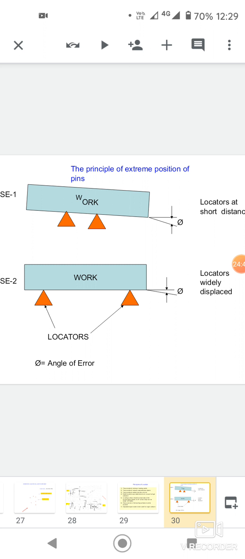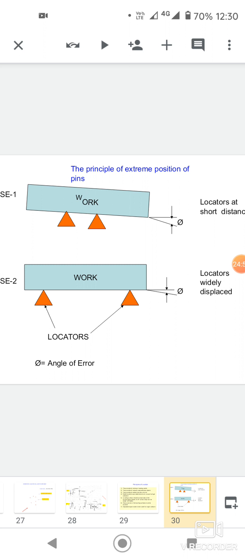Locating system should eliminate degrees of freedom so as to complete operation with the required quality. This can be achieved by 6 locations suitably applied as shown in figure, in conjunction with the clamping system.